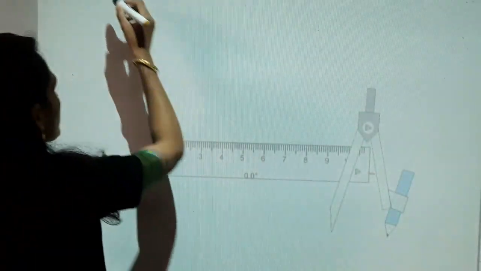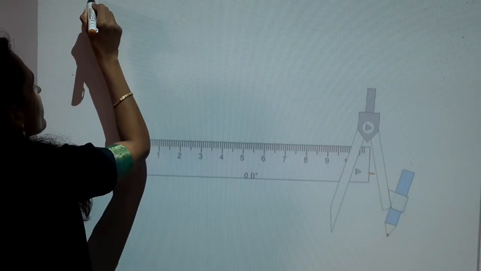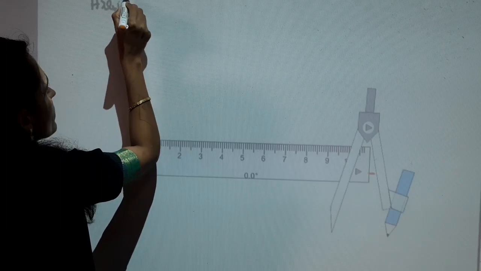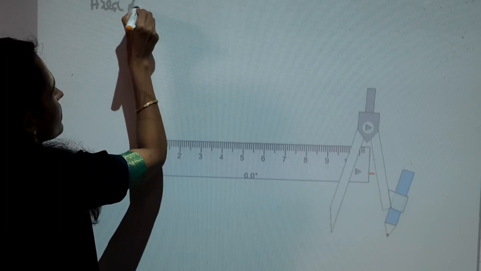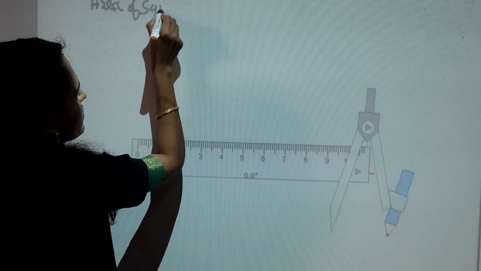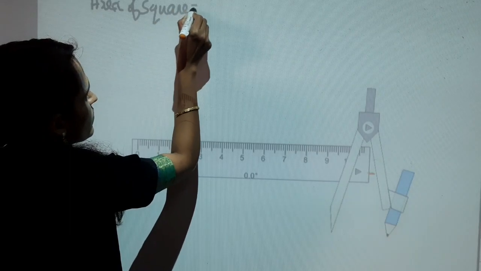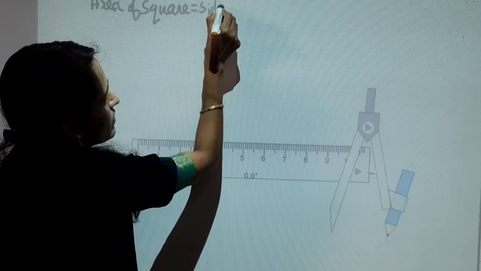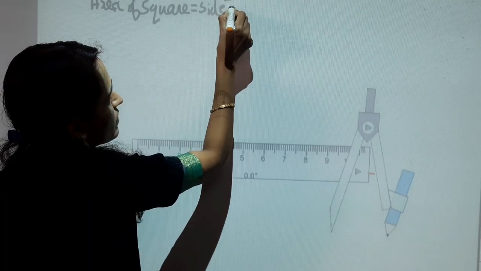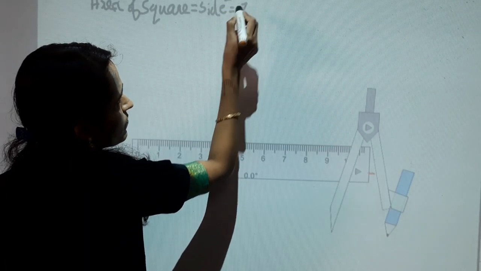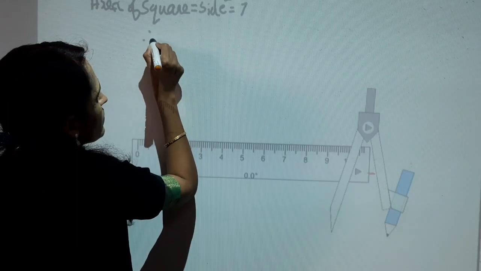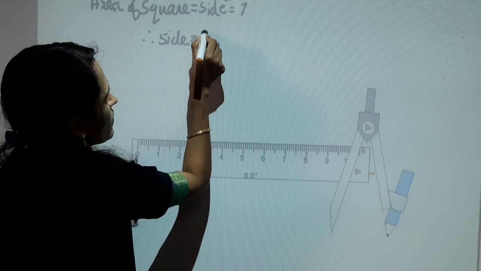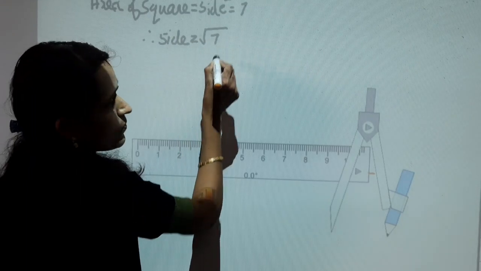Here, area of square is equal to side square, equal to 7. So side is equal to root 7.